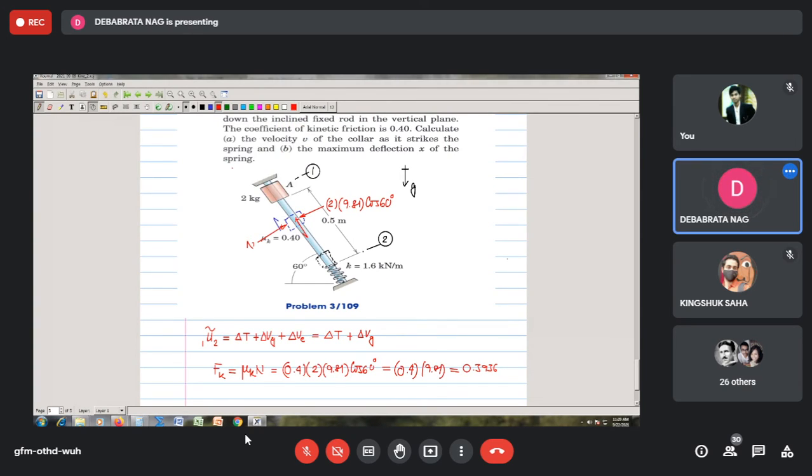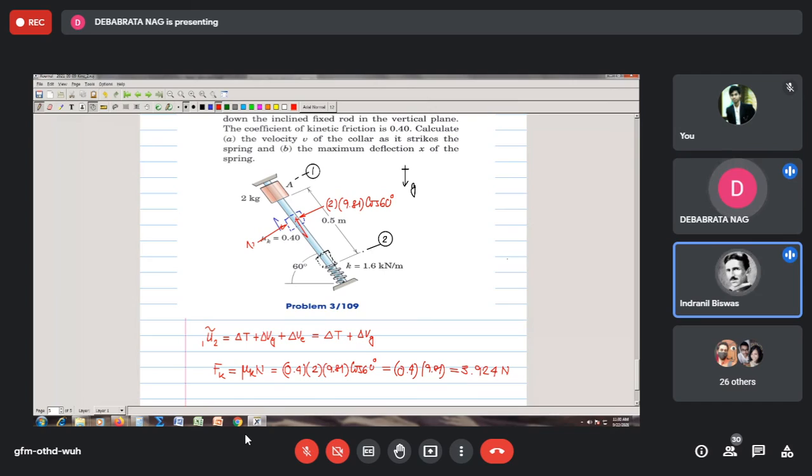Sorry. So it is not correct. My guess is not correct. So this is 3.924 Newton. Please check the calculation. Yes, must check the calculation. So now I see this is the only non-conservative force which is acting into your system, and the friction force Fk is acting this way while your displacement is in this direction.